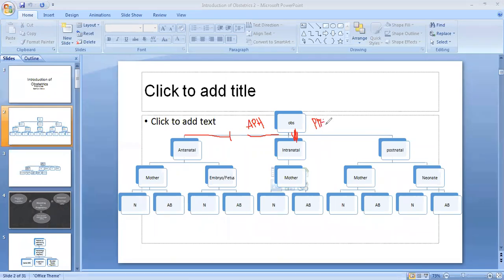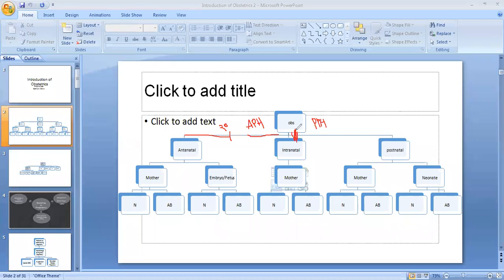See, during the pregnancy, the mother may suffer from bleeding at any time. But if the bleeding takes place up to 20 weeks, then the terminology is hemorrhage in early pregnancy. If the bleeding takes place before the delivery, it is called antepartum hemorrhage.